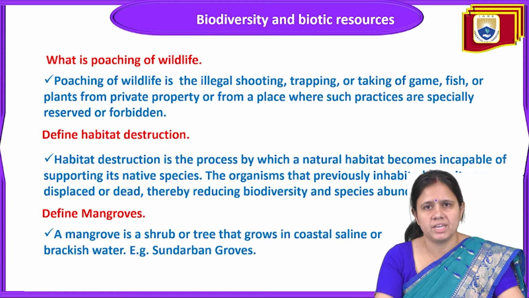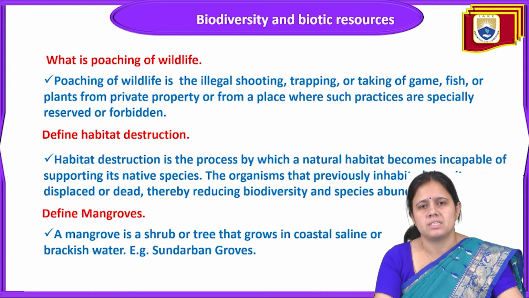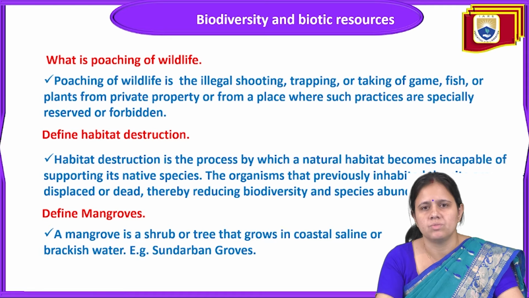Generally, we can understand poaching as the illegal shooting or illegal killing of any animal. Sometimes people hunt animals for meat. Sometimes they do illegal trading. Sometimes they use animals for games. Animals are used in the circus for games and for the entertainment of people, and that is illegal hunting. That is a very high crime against animals. That comes under the category of poaching of wildlife.